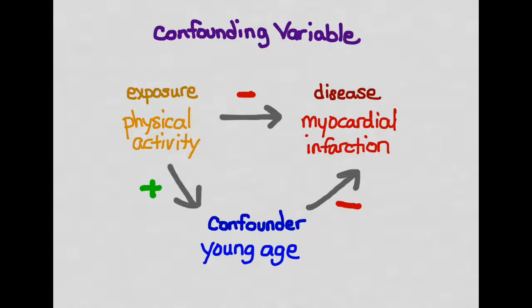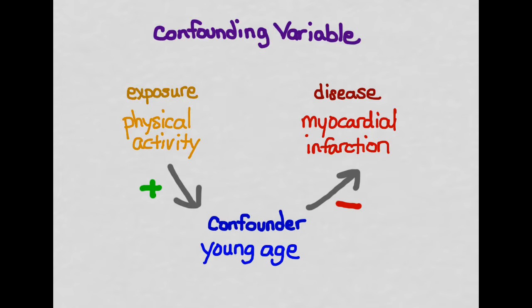So this is a confounding variable for this relationship between physical activity and MI. So we're seeing a negative relationship here. However, this relationship could be caused by a confounding variable, age, because age is associated with physical activity. So people who are more physically active are also younger, and then youth is also associated with lower risk of MI. So this relationship here may be actually due to this relationship here.